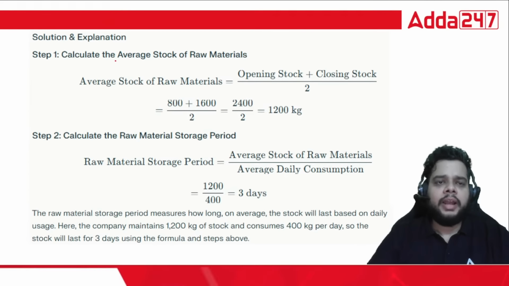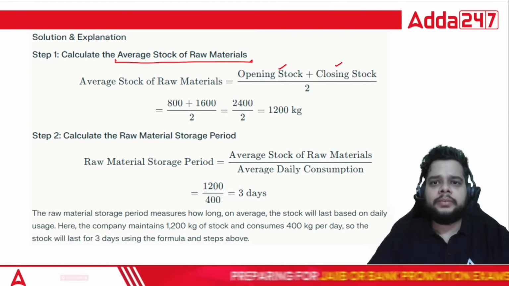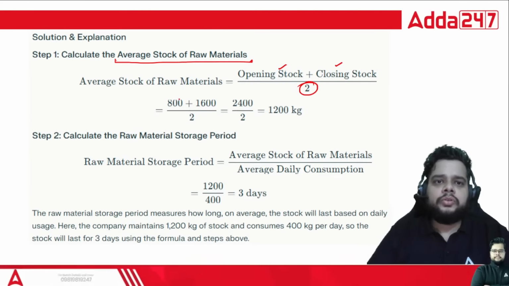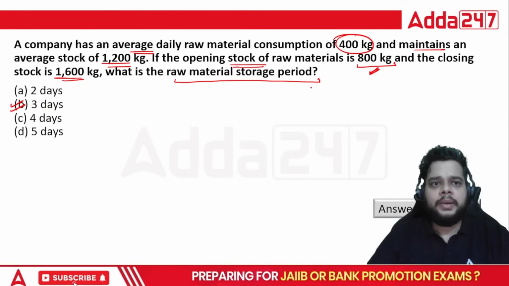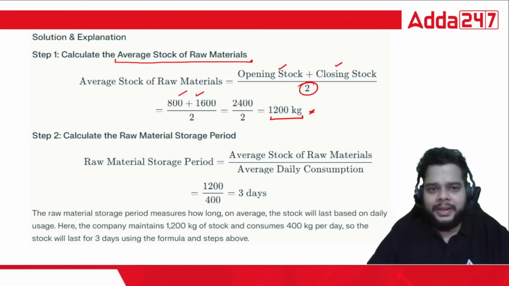First of all, you have to calculate the average stock of raw material, which will be the opening plus closing stock divided by 2. That will give you the average stock of raw materials. So 800 plus 1600, divided by 2, you will get 1200 kg as the average stock of raw materials.